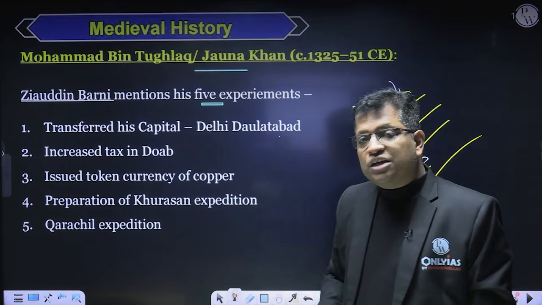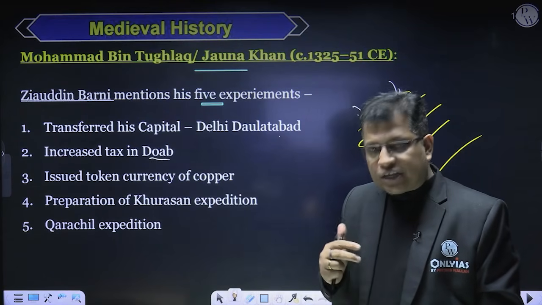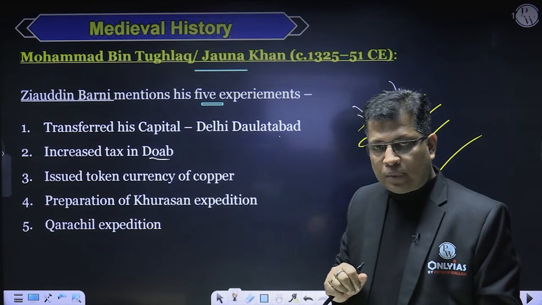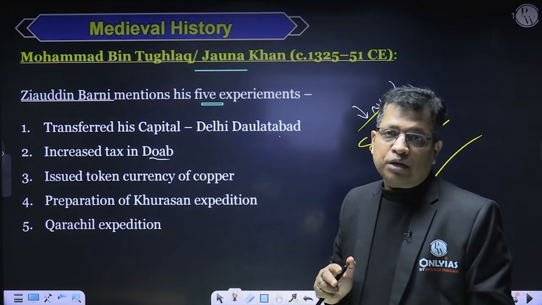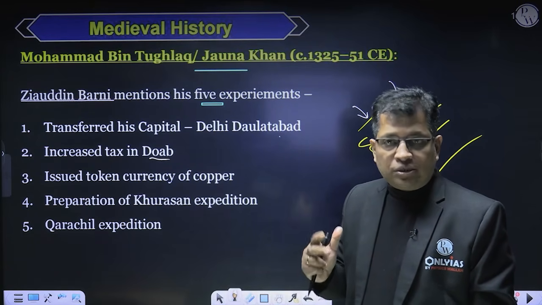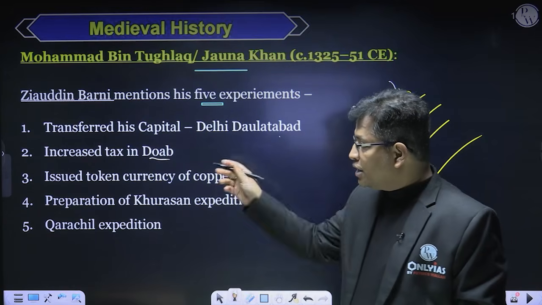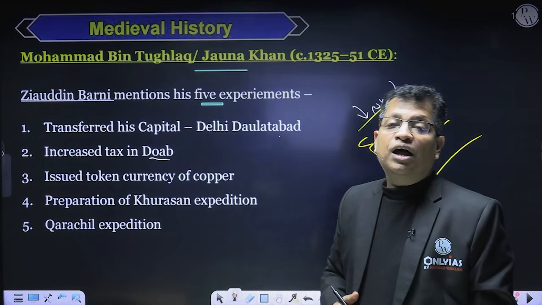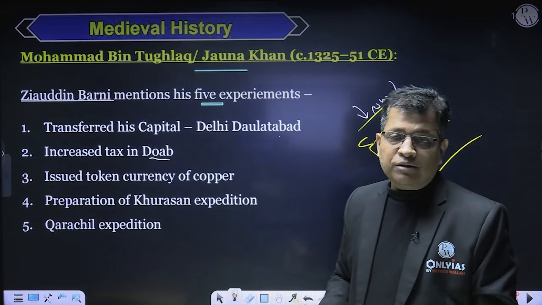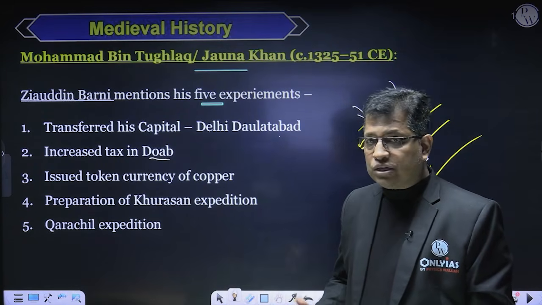Then he increased the tax in the Doab region. What is Doab? Doab is the region of the two rivers. There was an objective in his mind that if I increase the rate of taxation in the Doab region, the people will give it happily, because it is a region where we can expect more production, right? So there is more income, and if there is more income, then people will pay more taxes. But he increased the tax in the Doab region at the time of crisis, so he was abused by the people. There was no famine, you can say there was a drought in the Doab region.